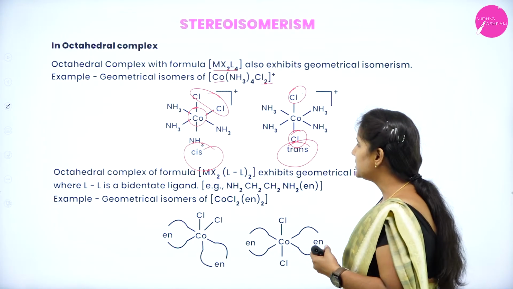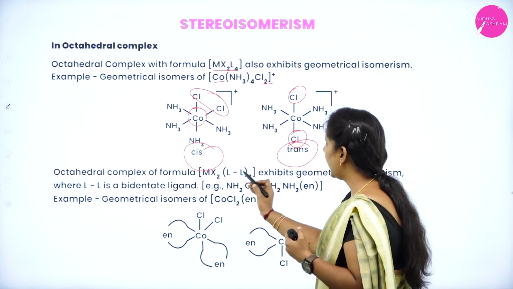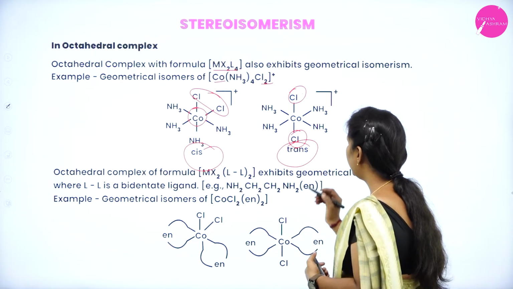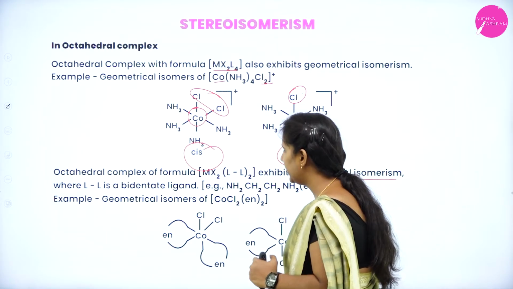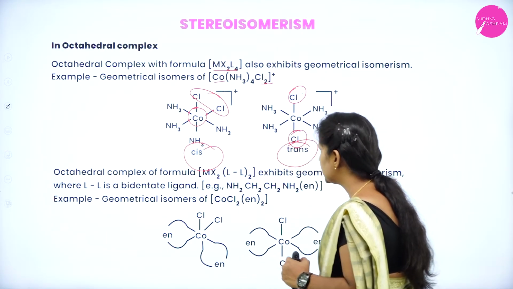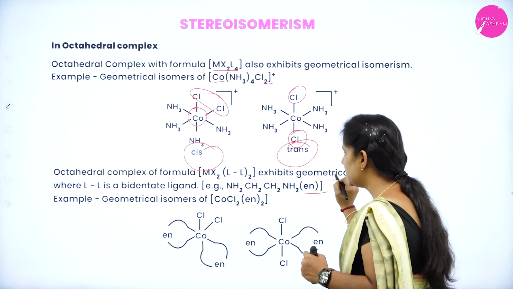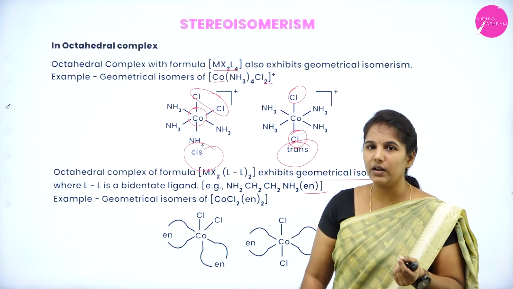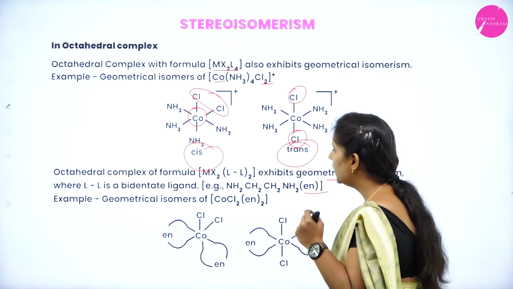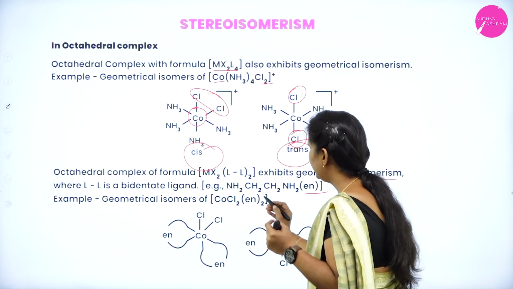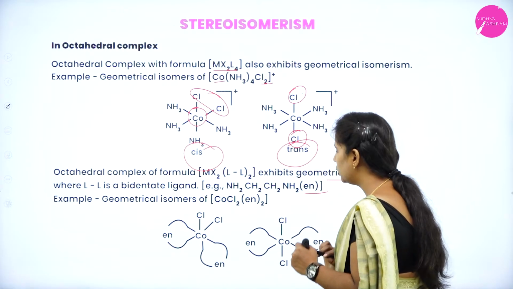Next we have octahedral complexes of the formula MX2(L-L)2. It exhibits geometrical isomerism where L-L is a bidentate ligand. Example: NH2CH2CH2NH2, en. What does en stand for here? En is nothing but ethane-1,2-diamine. So, consider the geometrical isomerism of dichloridobis(ethane-1,2-diamine)cobalt.